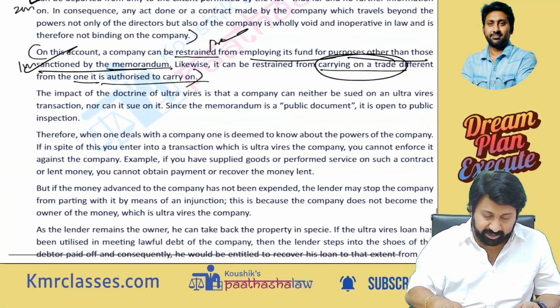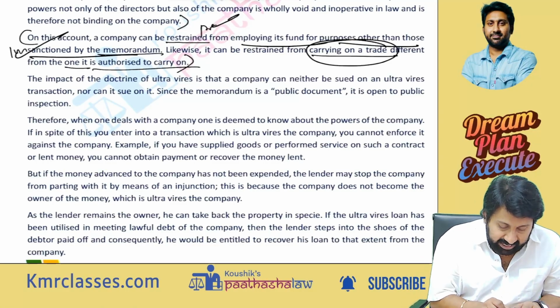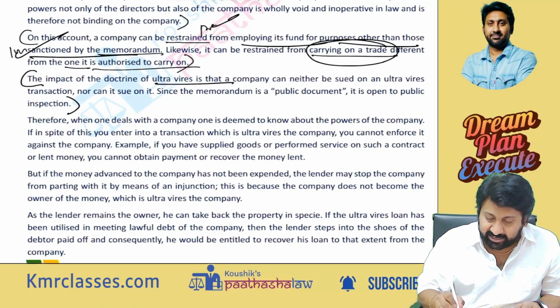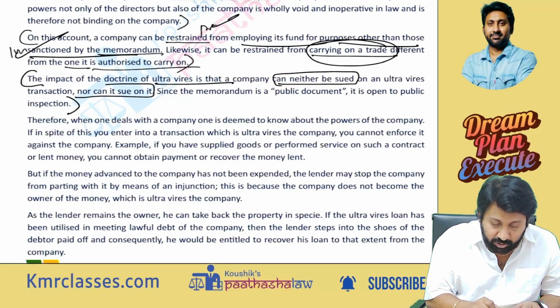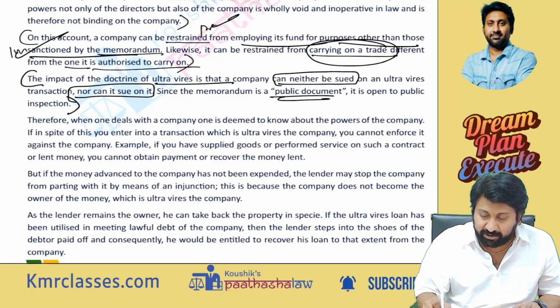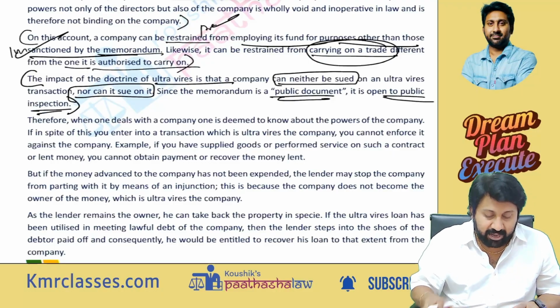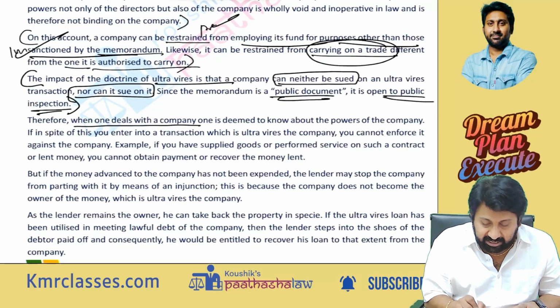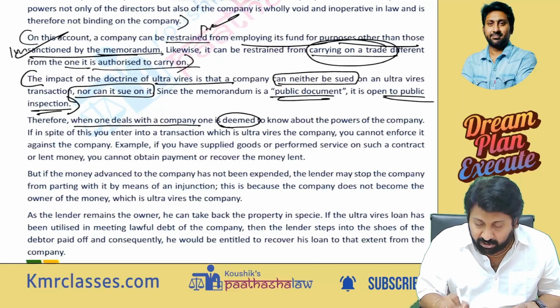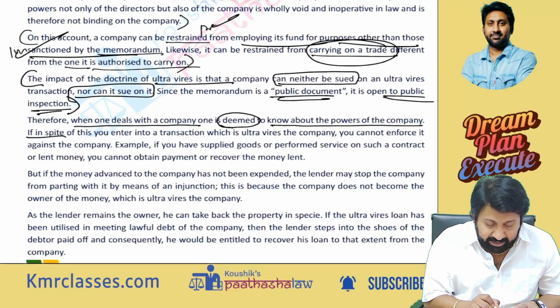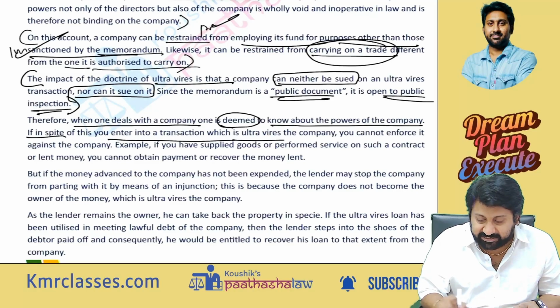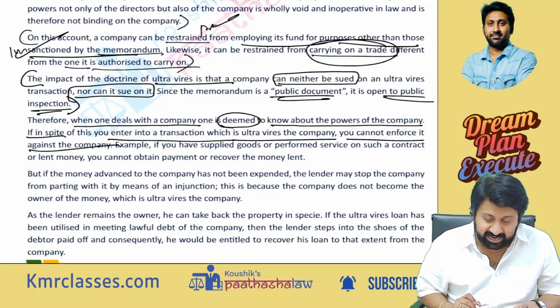Now see this point, it will be meaningful for you. The impact of doctrine of ultra vires is that the company can neither be sued nor can it sue on it. Since the memorandum is a public document, it is open to public inspection. Therefore, when one deals with the company, one is deemed to know about the powers of the company. If in spite of this, you enter into a transaction which is ultra vires, you cannot enforce it against the company.